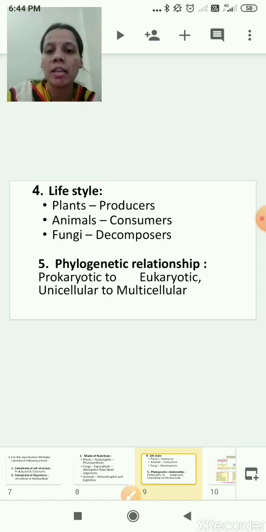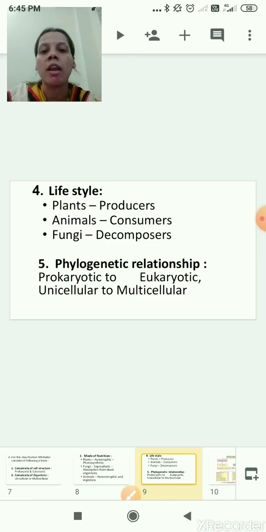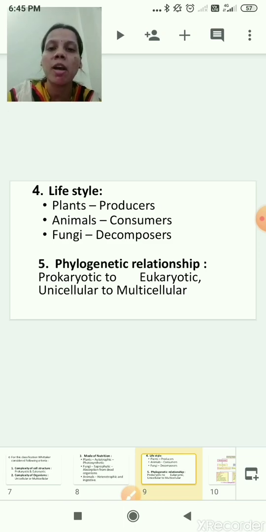Now the next criteria, that is the fifth criteria, phylogenetic relationship. It is further divided into prokaryotic to eukaryotic and unicellular to multicellular. So in phylogenetic relationship, based on the similarities, they are divided into prokaryotic to eukaryotic and unicellular to multicellular. As you know, for the difference between prokaryotic and eukaryotic cells and unicellular and multicellular. So this is the fifth criteria. I hope you understood all the five criteria.